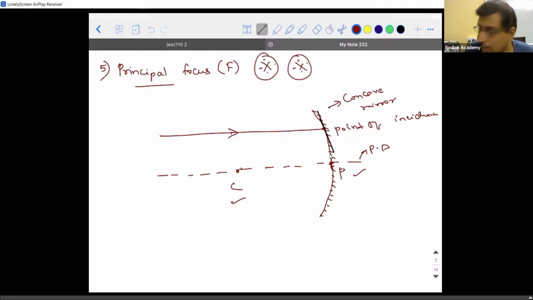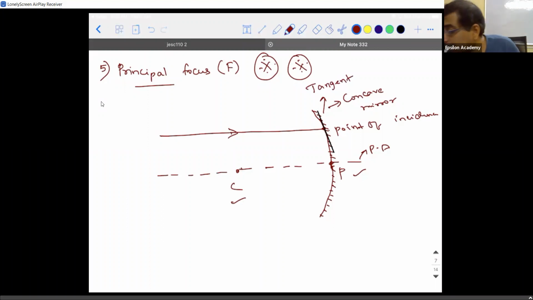if you have this black color line, what is the name of this line? Is it not called a tangent? I hope you have heard this word. Not a new term, right? So a tangent is a line which touches the curve only at one point.